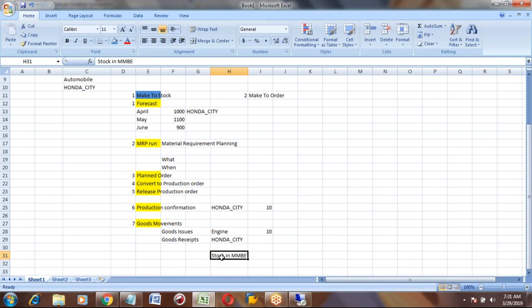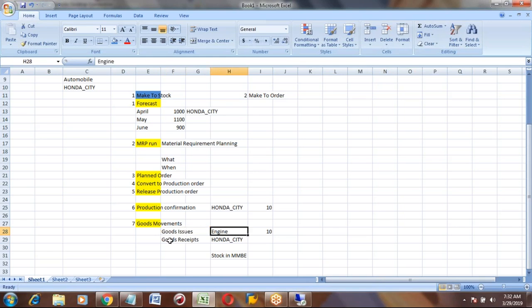When you talk about the goods movement and goods issue process, can you repeat it quickly one more time, because it was a bad connection? Okay. So goods issue is nothing but the components which are used in Honda City manufacturing. All those components we will do goods issue. We are consuming them. We have used those components to manufacture the Honda car. All those we will update in SAP as goods issue.